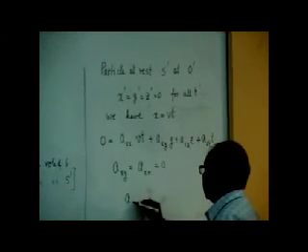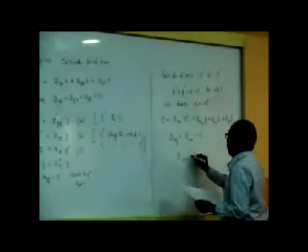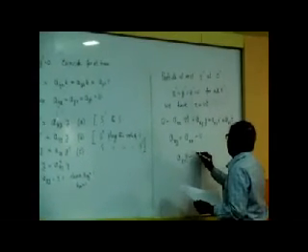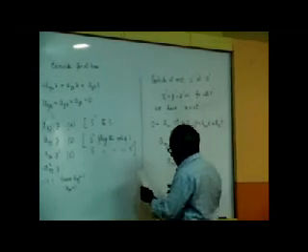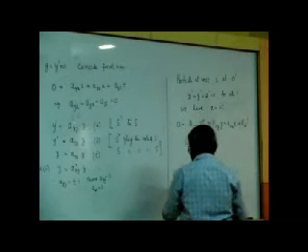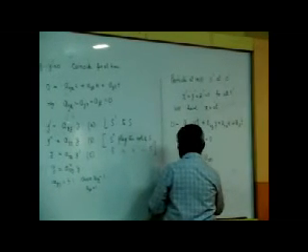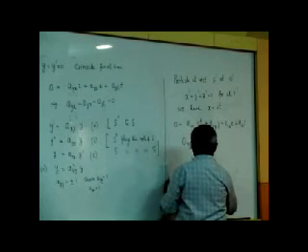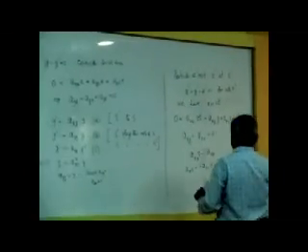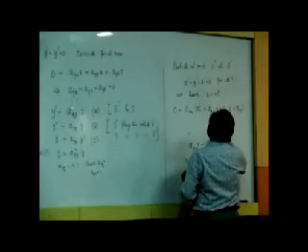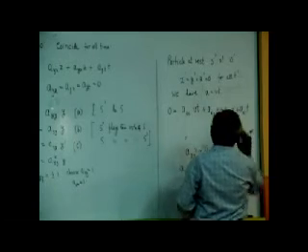And I get the expression for the time coefficient, with minus v. This term is 0, because y is equal to y prime and z is equal to z prime, which we have already shown.